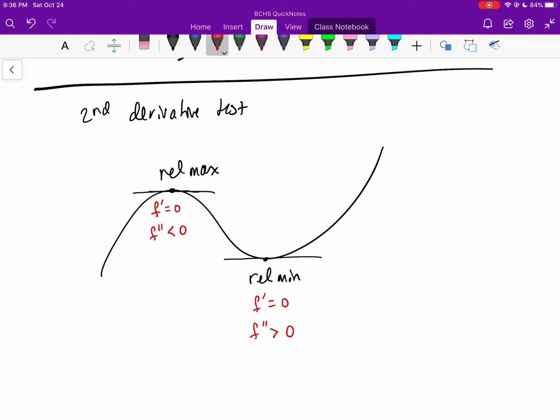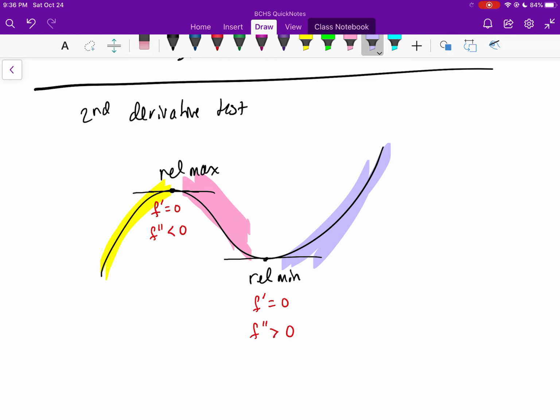Typically this test works very, very well if you don't know what's happening on both the right and the left side. If you know what's happening on both the right and the left side, I recommend using the first derivative test. F prime is positive. F prime is negative. Because f prime changed from positive to negative, you got a relative max. F prime is negative. F prime is positive. Because f prime changed from negative to positive, you got a relative min on the graph of f.